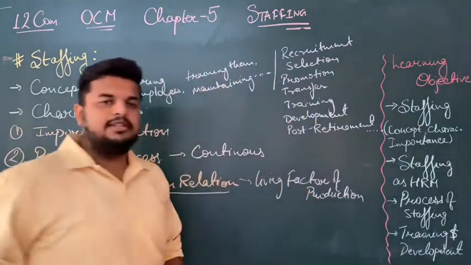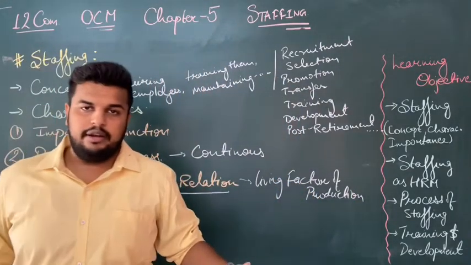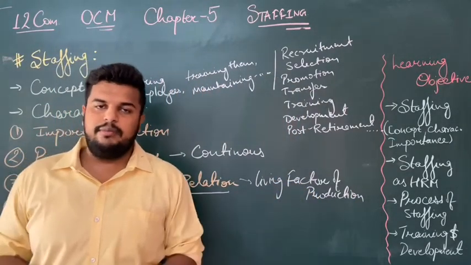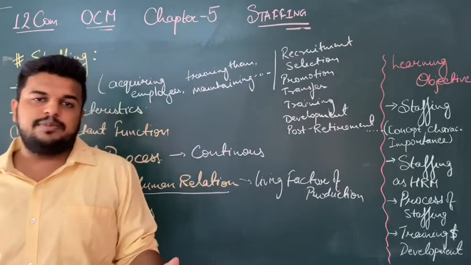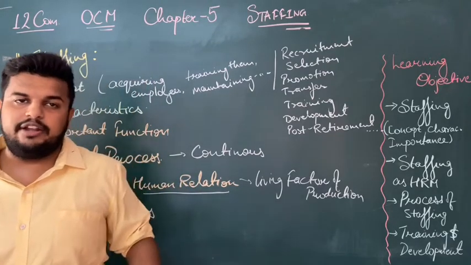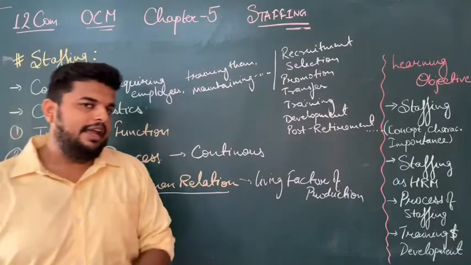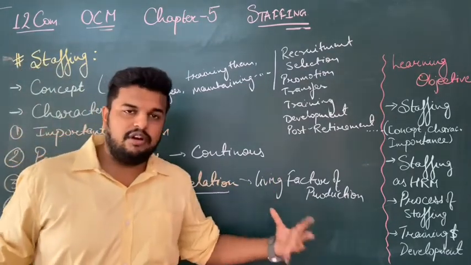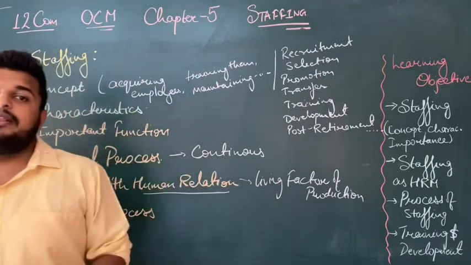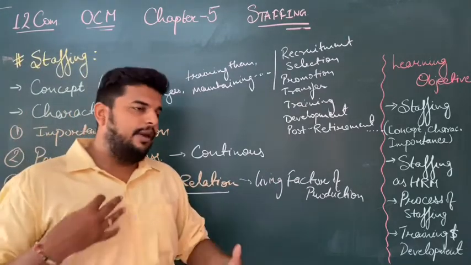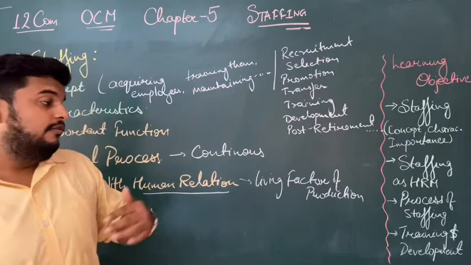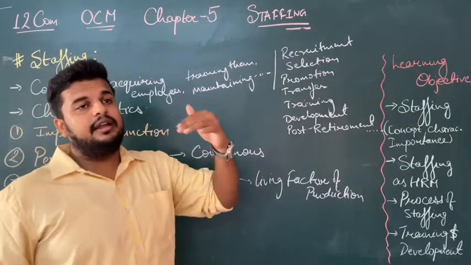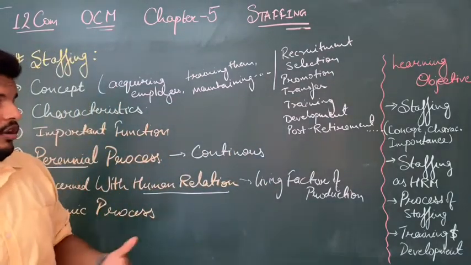For example, if I have a piece of land, a 1000 square meter piece of land, I cannot expand it because it is a non-living factor of production. If I have 10 lakh rupees, I cannot expand it. But if I have a human workforce, I can motivate them, I can use them, I can have the best of relations with them, and we can increase again and again the level of production.